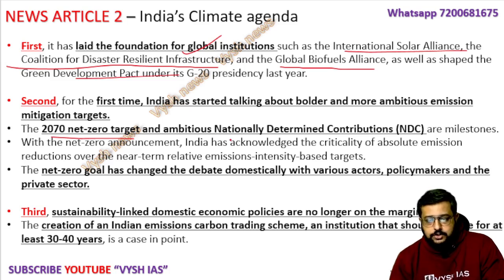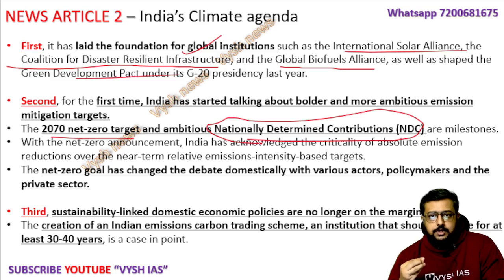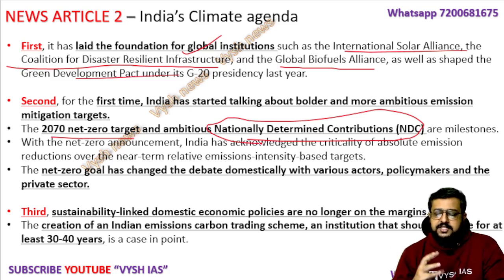Okay, NDC is also there, which is the Nationally Determined Contribution. That is because you are part of the Paris Agreement. Every few years you have to give a target that we will achieve this many things.